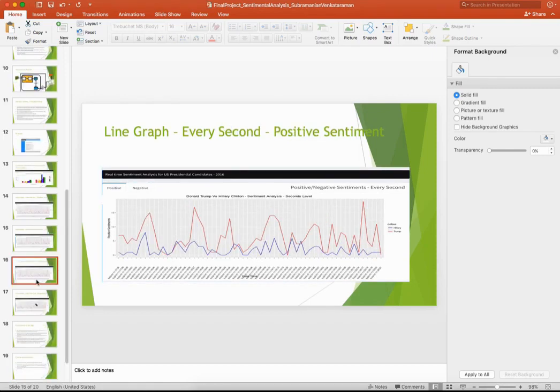This graph is about positive sentiment every minute. This is a line graph for every second, positive sentiment. In the case of every second, Trump is leading.